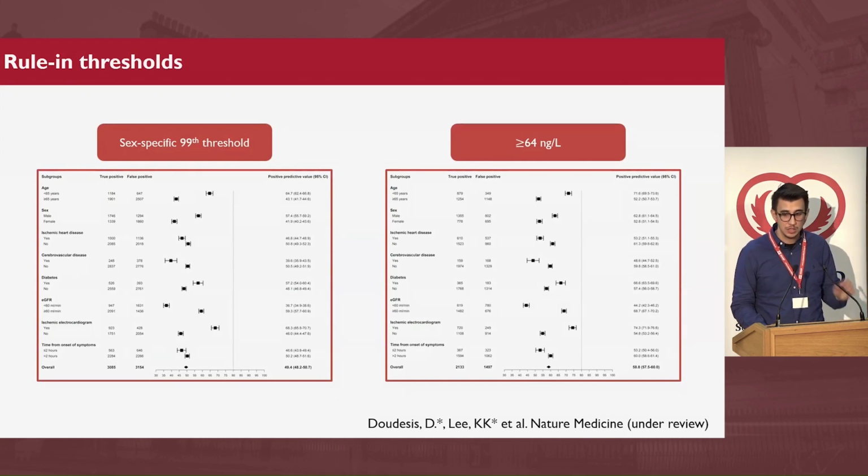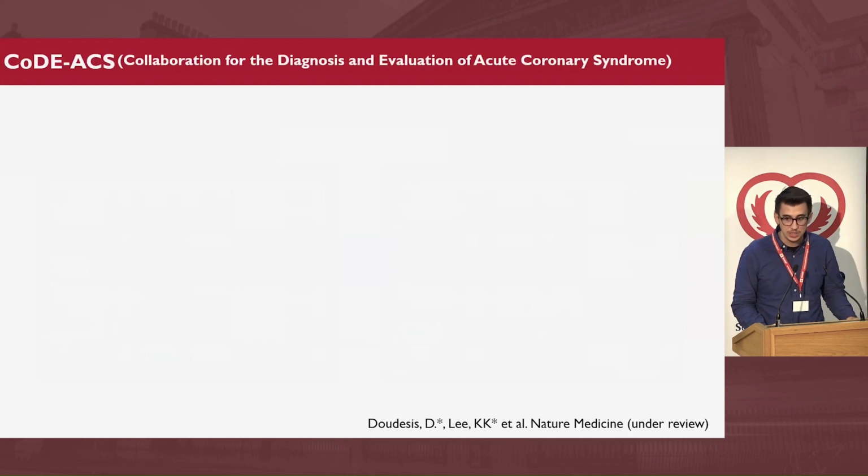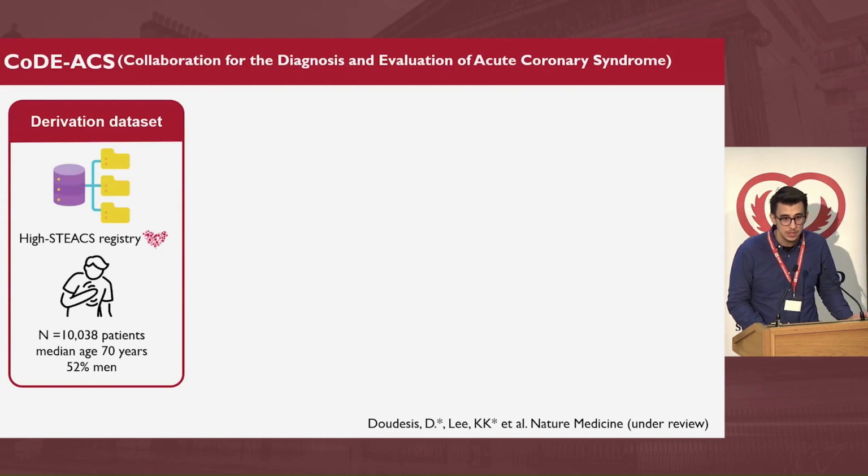So what we did was to create CoDCS. CoDCS stands for Collaboration for the Diagnosis and Evaluation of Acute Coronary Syndrome. And to develop that, we used the High-STEACS registry in Scotland, led by Professor Nicholas Mills. And we used information from over 10,000 patients with a median age of 70 years and 52% being male.